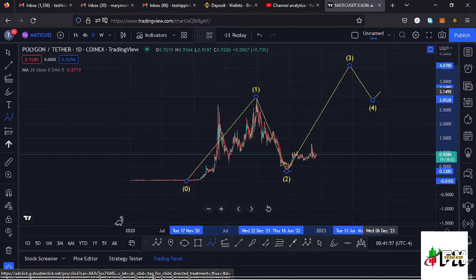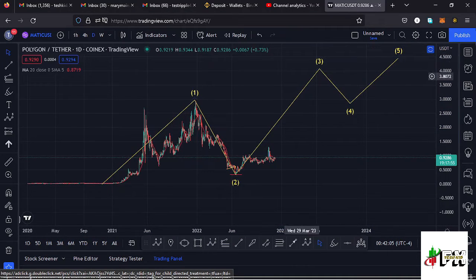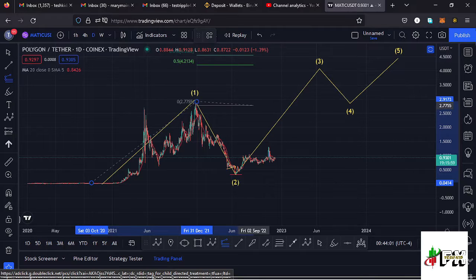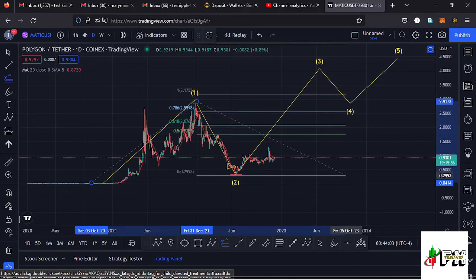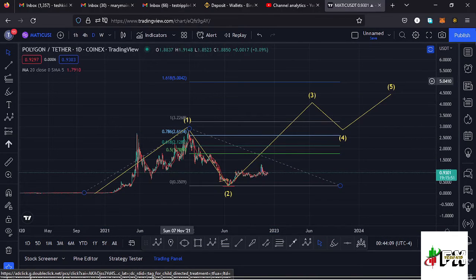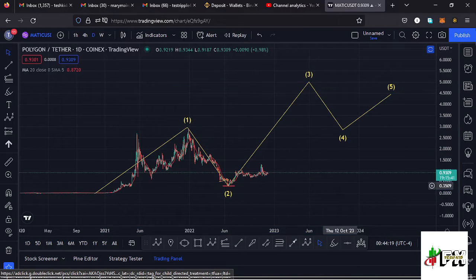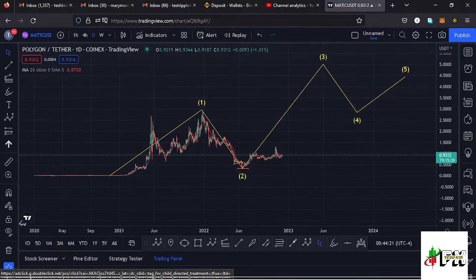Then expect a wave 4 before we continue pushing even higher in the formation of that wave 5 to the upper side. Sketching out a minimum target area to the upper side in the formation of this wave 3, by connecting the trend based Fibonacci from the low of the first wave to the high of that wave 1, then dragging the Fibonaccis to the low of that second wave, that gives me a minimum target area to the upper side at the Fib level 1.618, and that is at around the $5.0042 mark. That is the minimum that I would expect this wave 3 to the upper side to do in the next bull market, and that gives me the long-term scenarios that I'm expecting to play out here on the Polygon Matic chart.